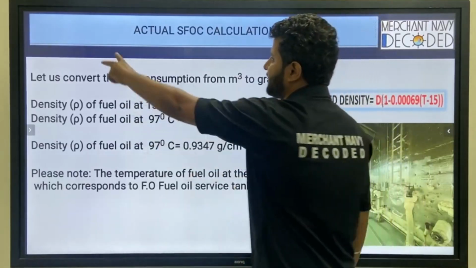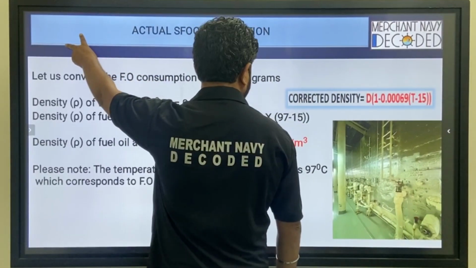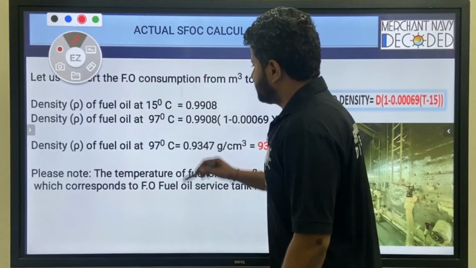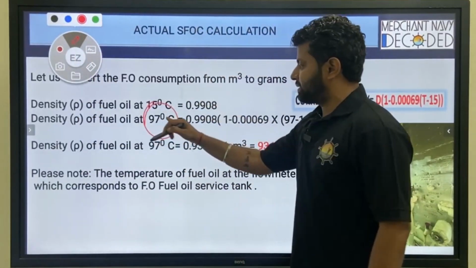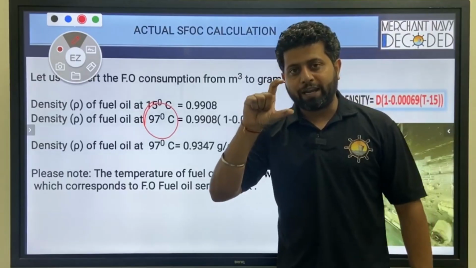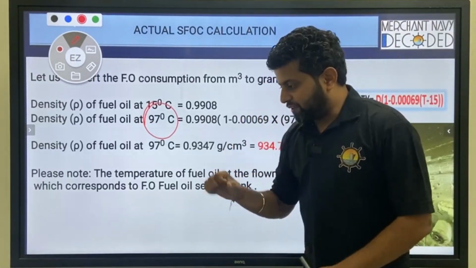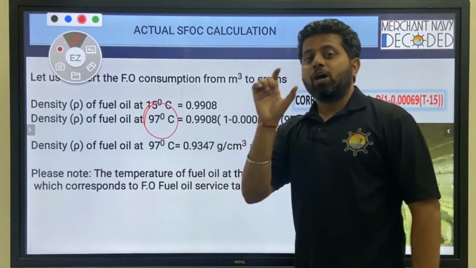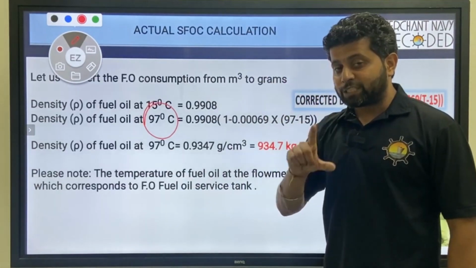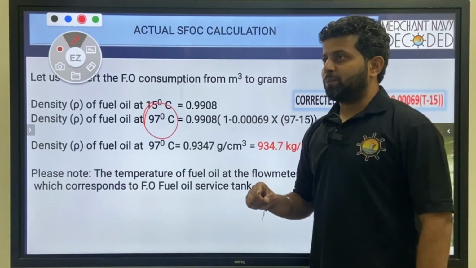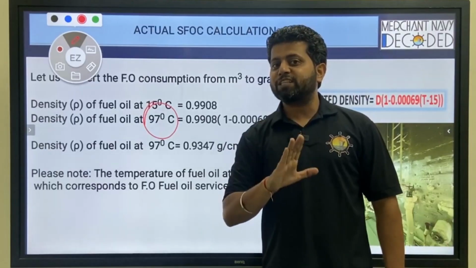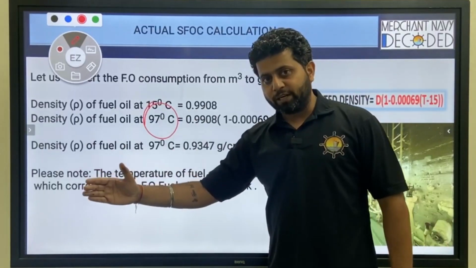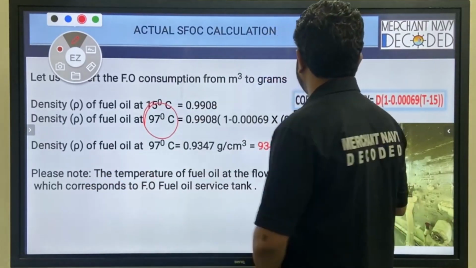Now guys, why at 97 degrees centigrade? There is a very simple answer. Because this 97 degrees centigrade is the temperature of the oil at the flow meter. So wherever you are taking the flow meter reading, how much is the temperature there? That's what matters. Generally on board ship, your flow meter is fitted after the supply pump, before the circulating pump, before the heater. So generally, what happens?